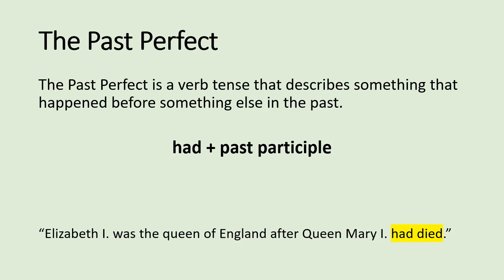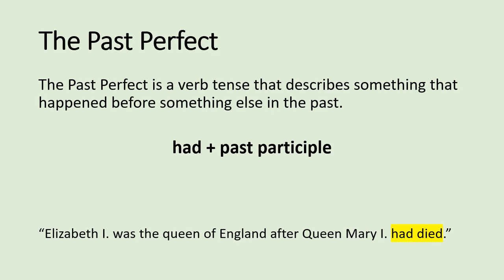The part of the sentence that has the past perfect, the had plus past participle, is always the thing that happened first. It doesn't matter if it comes first or last in the sentence.